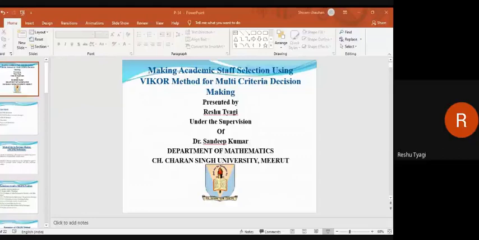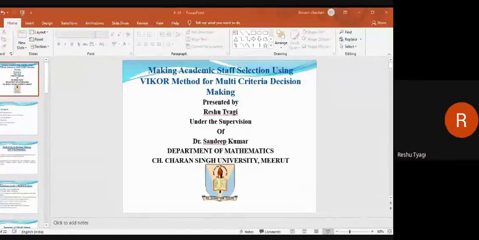The steps of the VIKOR method: first, create a decision matrix where i represents the alternatives and j the criteria. Second, we find the normalized decision matrix with the help of this formula, where x_ij is the entry from the decision matrix. Third, determine the best and worst values of all criteria. Fourth, calculate the utility measure and regret. Fifth, compute the VIKOR index Q_i for the ith alternative by the following relation. Sixth, rank the alternatives, sorting by the values S, R, and Q from the minimum value to the maximum.